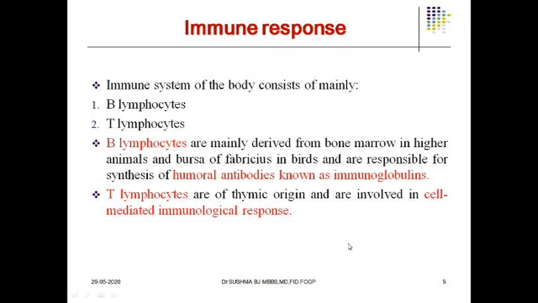And immune response. What is immune response? The immune response of the body mainly consists of B lymphocytes and T lymphocytes. You are very well aware of this particular aspect. The B lymphocytes are mainly derived from the bone marrow in higher animals and the bursa of Fabricius in birds, and they are responsible for the synthesis of humoral antibodies known as immunoglobulins, which means they play an important role in humoral immunity. In contrast, the T lymphocytes are of thymic origin, meaning they are produced from the thymic gland. They are involved in cell-mediated immunity. They play an important role in cell-mediated immunity.